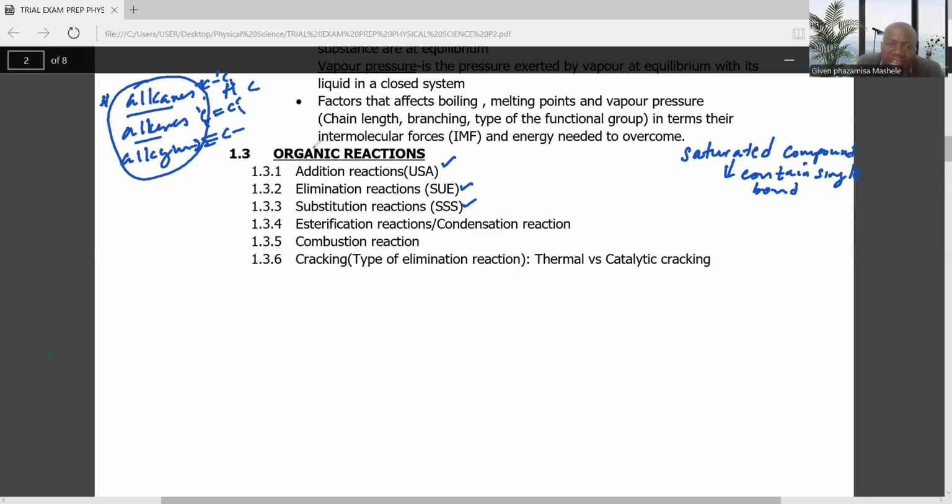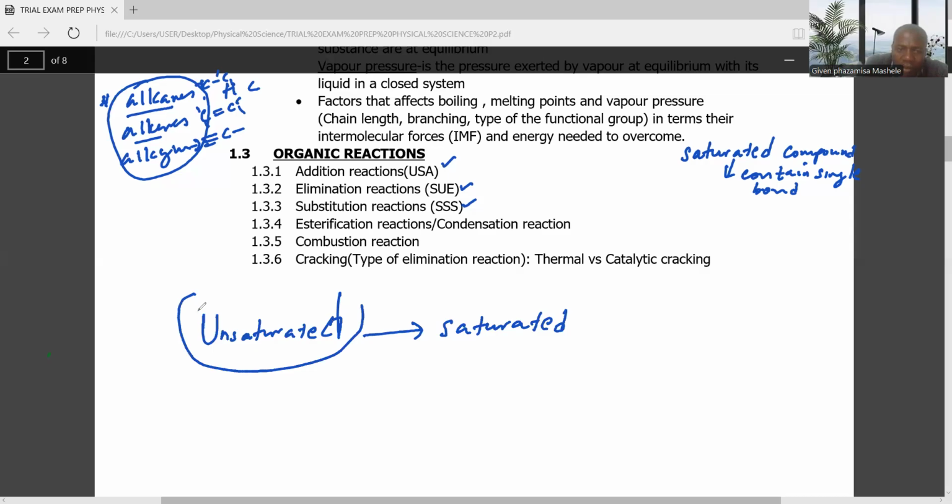Now, when we say a reaction is addition, an addition reaction is the reaction in which a substance is being added onto an unsaturated compound. What do you mean by unsaturated? When we move from unsaturated to saturated, in terms of your syllabus, ladies and gentlemen, a compound that is unsaturated is the alkenes.